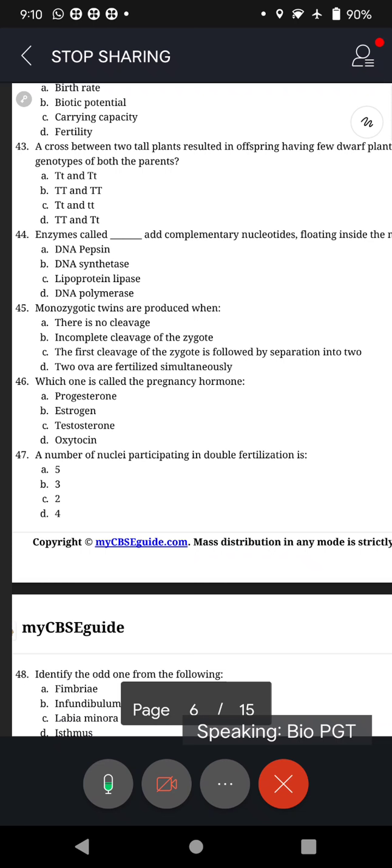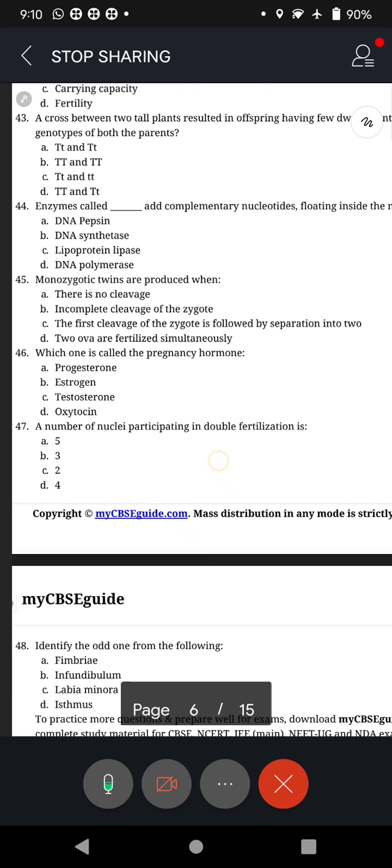Because once the cleavage takes place, two parts are formed. Each part will develop into a new baby. So two parts, two babies, twins. Sir, where will both get implanted, sir? Both will be in the uterus only. Any baby, whether twins or single, is implanted in the uterus only.